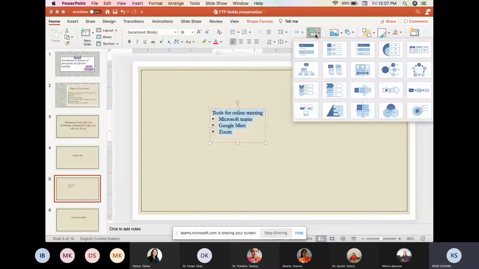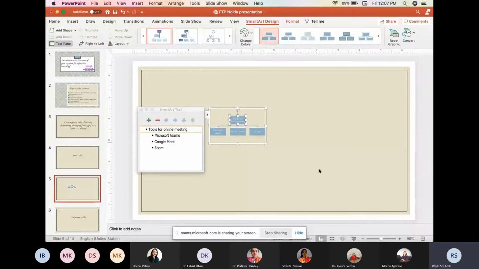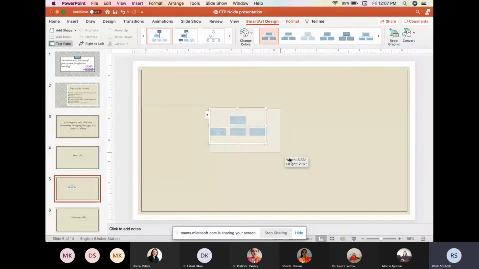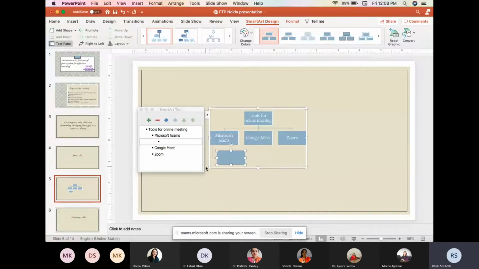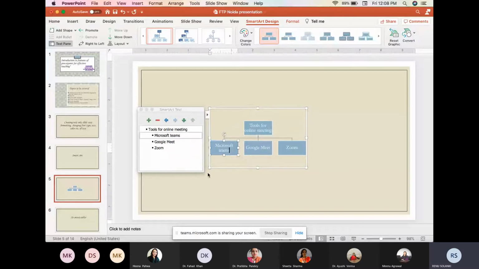This one, we use it to the Smart Art, and we will type. So you see that the simple text has been converted to the Smart Art. Along with the Smart Art, this box will come, and we can edit the text by typing here. We can add some more things by clicking on this one. So one more bulleted form will come, or if we will click on the minus, that part will be deleted.